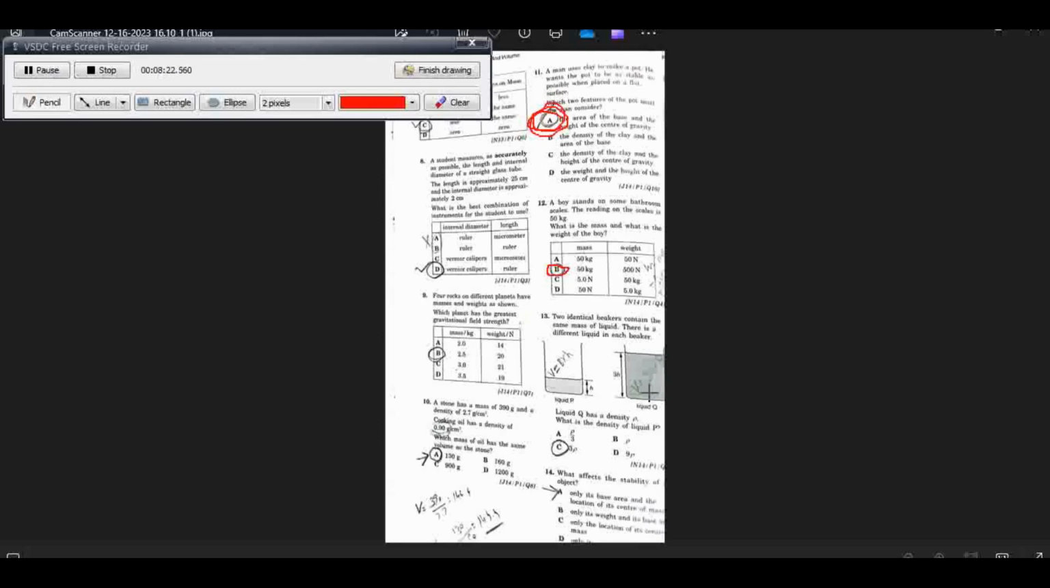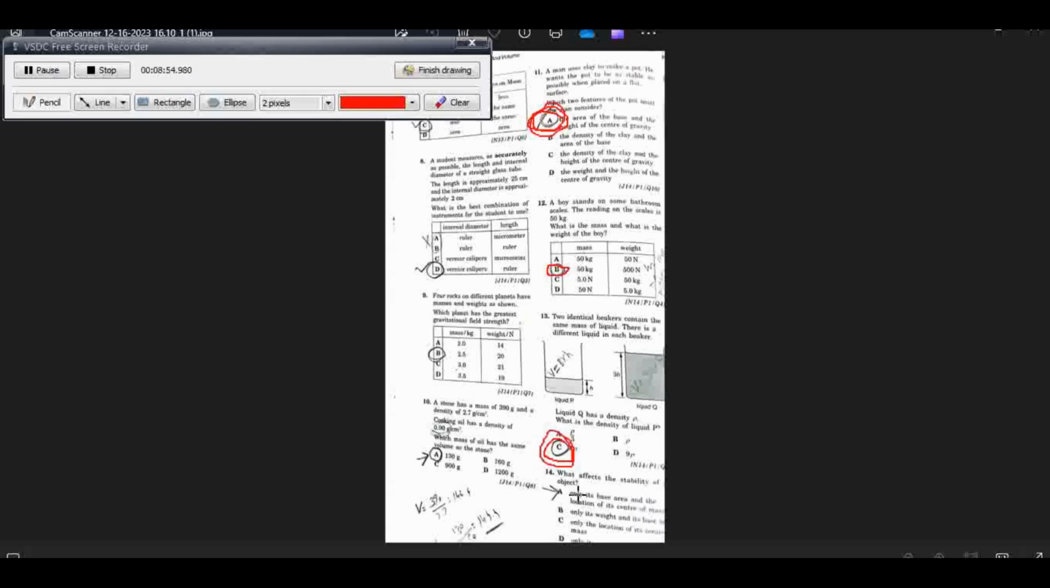Therefore, for the same mass, liquid P has a volume 1/3 of the volume of liquid Q. Therefore, its density should be 3 times the density of liquid Q, which is rho. So the answer should be 3 rho, and 3 rho is option C. Therefore, option C is correct.